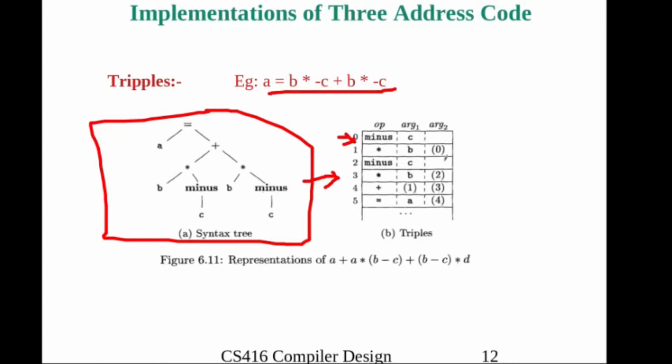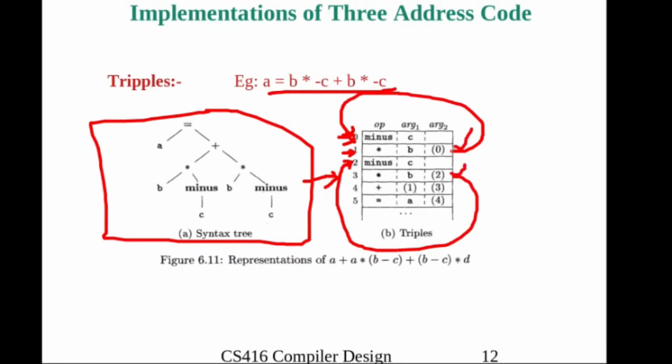What is this within brackets? Within brackets means it's a pointer to that location. That means star b, then the location containing -c, so it is stored in 1. Then here -c is stored in 2. Then the fourth triple is star b 2. Then the next one is plus 1 and 3, where 1 is this one and 3 is this one. So you will get this instruction. Then finally equal to a 4, so the result in location 4 is stored into a.